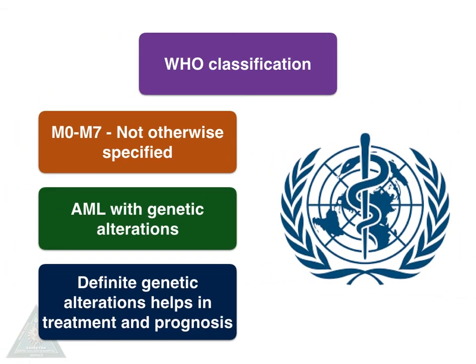Coming to WHO classification, this classification is based on genetic alterations. In FAB classification, if the genetic alterations are identified by genetic analysis, that comes under AML with genetic alterations. If no genetic alterations are identified in case of M0 to M7, that will come under AML not otherwise specified, or AML NOS. These genetic alterations help in treatment and prognosis.